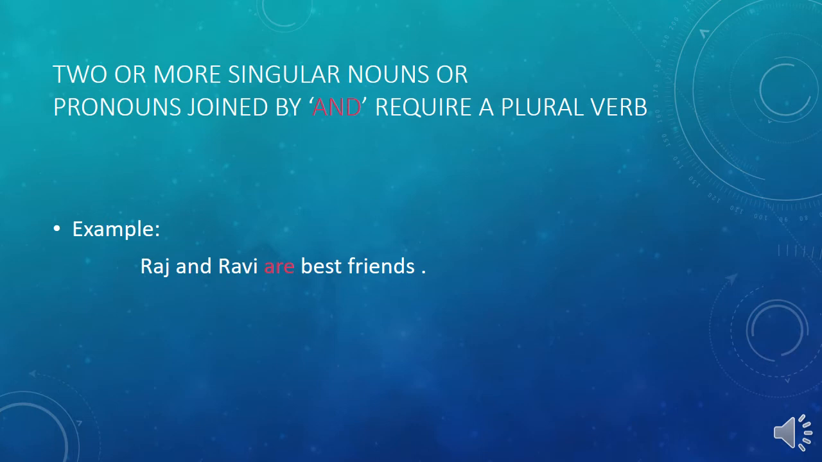One more time, I am repeating this rule for you for your better understanding. Two or more singular nouns or pronouns joined by and require a plural verb. You can see in these examples, Raj and Ravi are best friends. Gold and silver are precious metals. Anita and Sunita are going to the market. I hope you understand this rule.